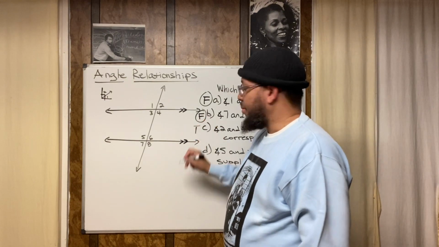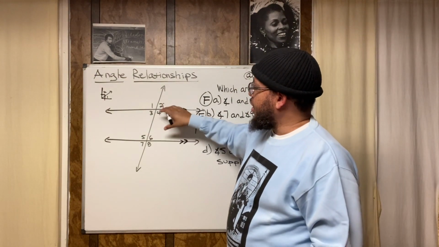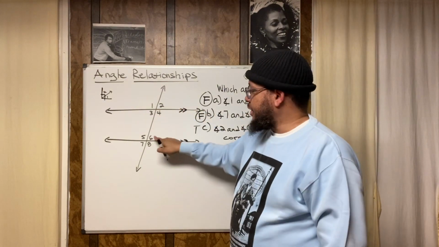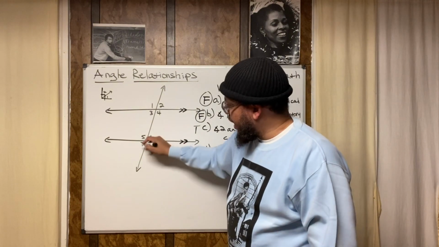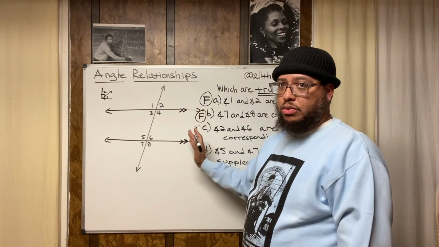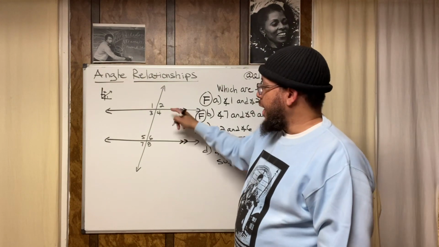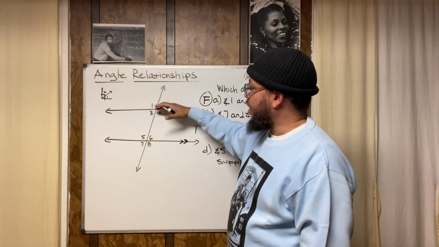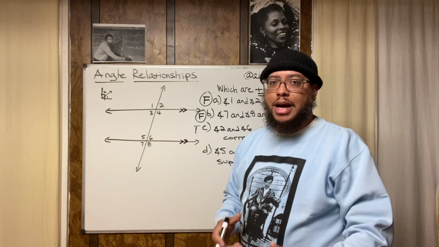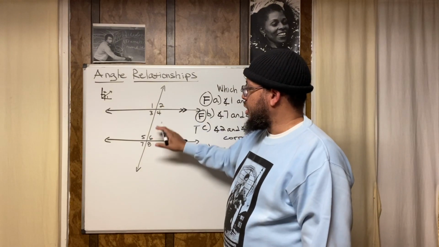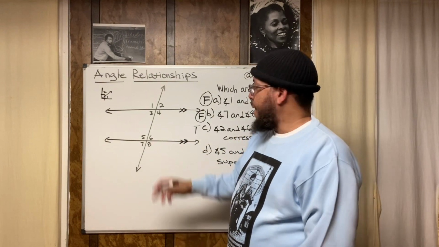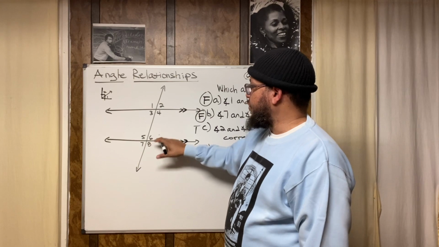So let me say true, but let me tell you why. Because in relation to this line and this line, angle 2 is in the same position as angle 6 is in relation to this line and this line. Notice how angle 2 and angle 6 are both to the right of the transversal. And also angle 2 is above this parallel line and angle 6 is above this parallel line. So they're in what are called corresponding positions.